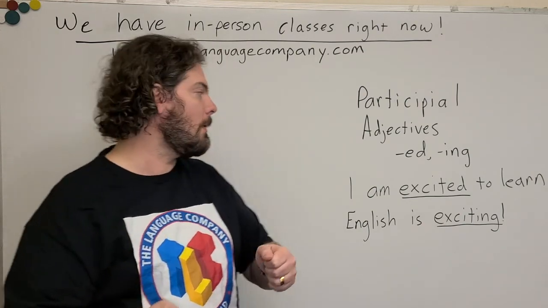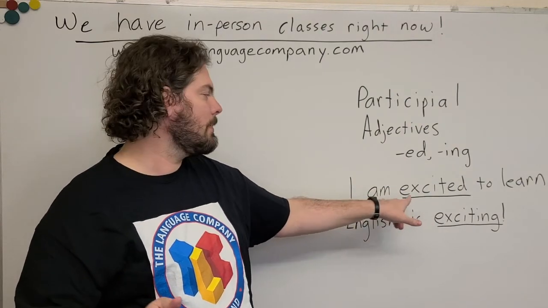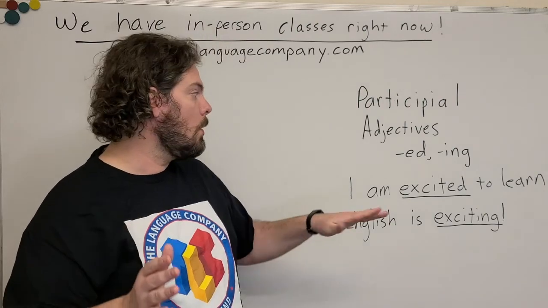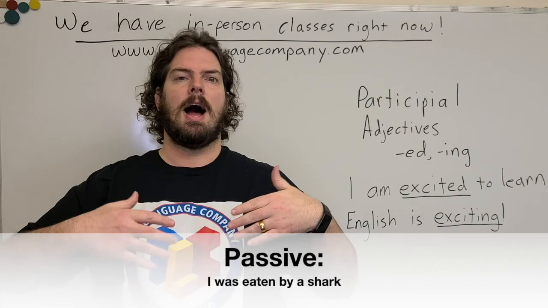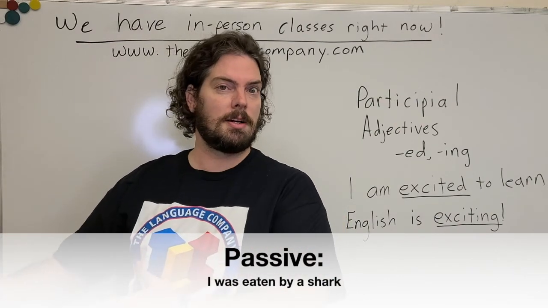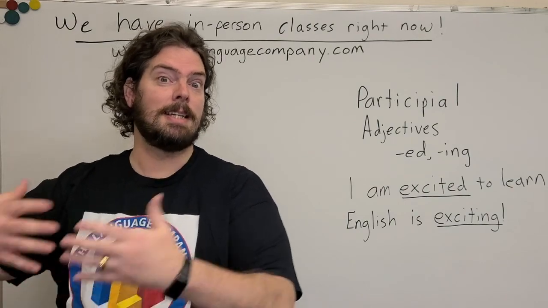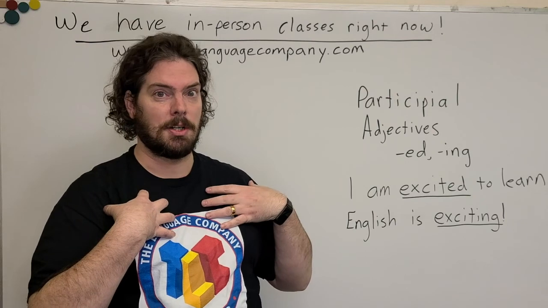Okay, first of all, when you have the past participle, I want you to think about the sentence as a passive sentence. Okay? So, for example, if I have the passive sentence, I was eaten by a shark. Okay? I am not eating the shark. The shark is eating me. Okay? So, I am the recipient of the action.